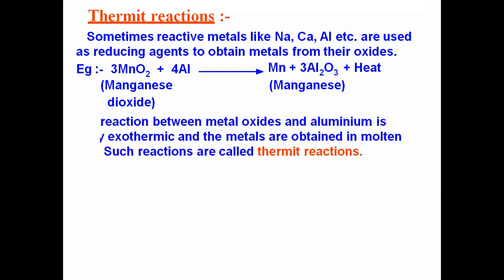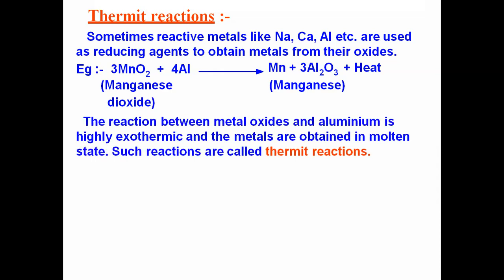Okay, so the reaction between the metal oxide and the aluminium is highly exothermic. Exothermic means heat is liberated during this conversion. And since a large amount of heat is liberated, the metal, that is manganese, will be obtained in a molten state. That reaction is called the thermite reaction.